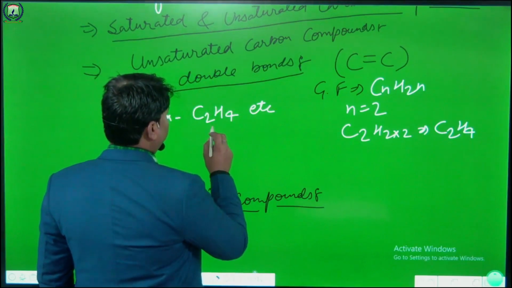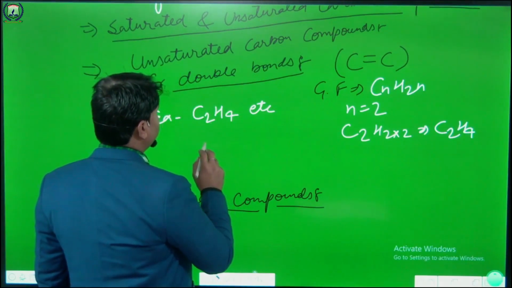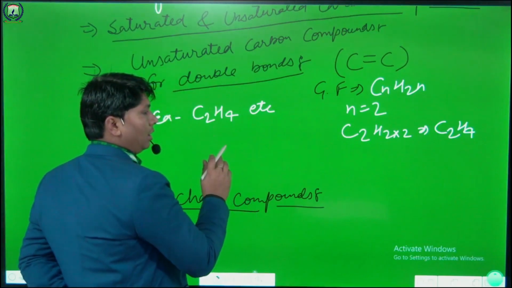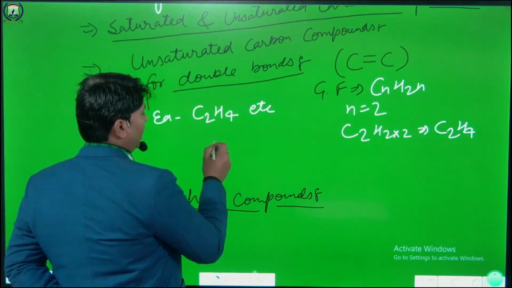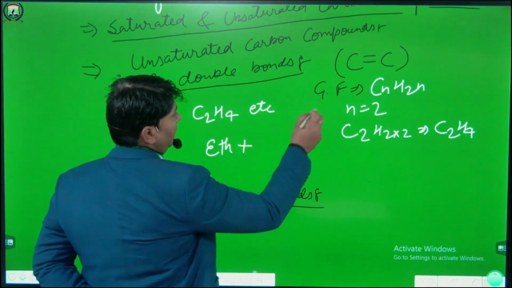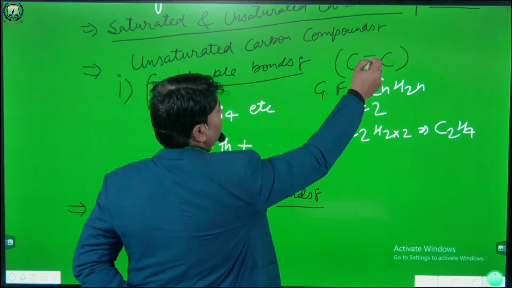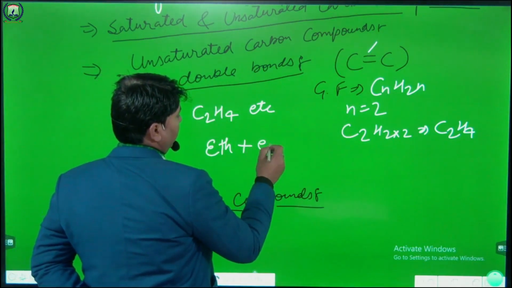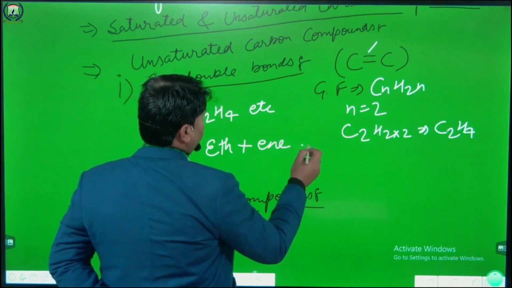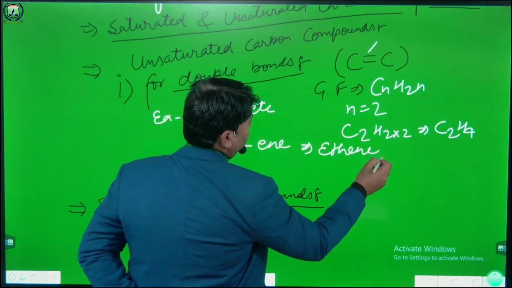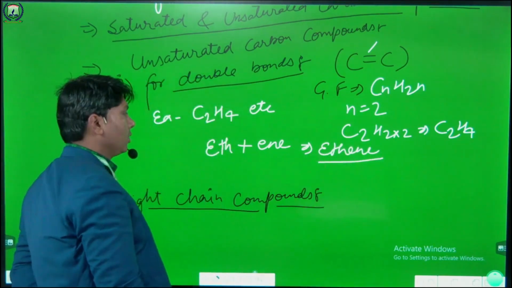If we use the suffix and prefix, then if the number of carbon atoms is 2, it will be eth, and if there is a double bond, then it is called ene. So the name of this compound will be ethene. Clear? Clear to all students?